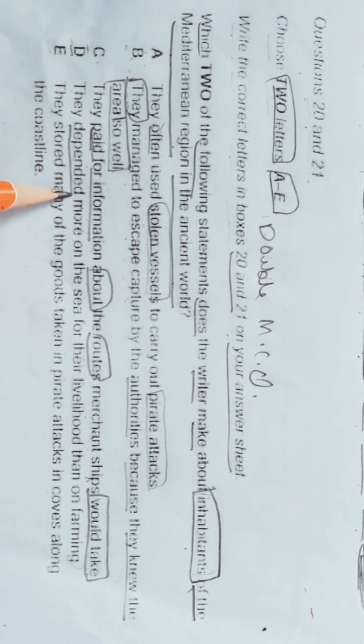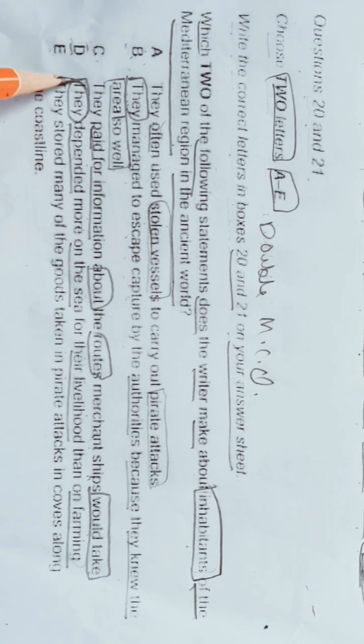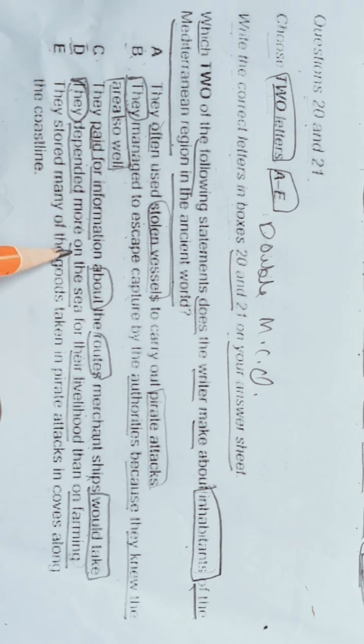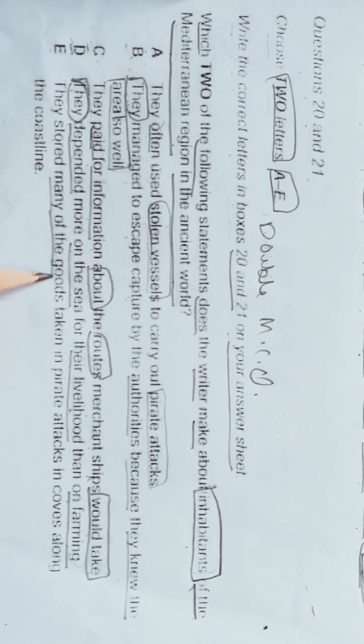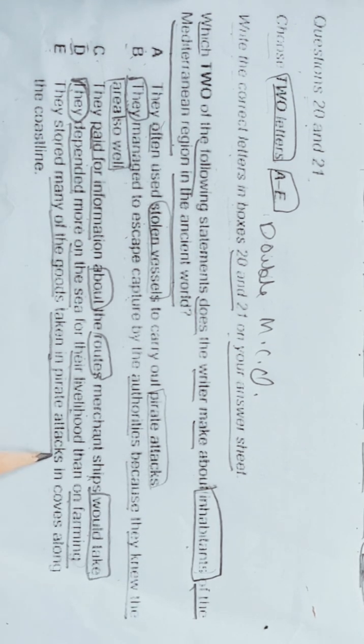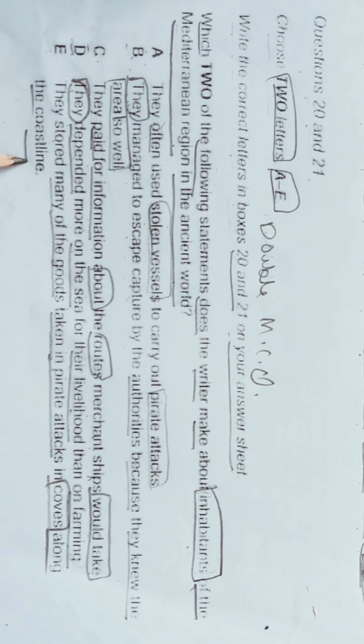D, they depended more on the sea for their livelihood than on farming. They means pirates. Understand this. Pirates depended more on the sea for their livelihood than on farming. Okay. E, they stored many of the goods taken in pirate attacks in coves along the coastline.